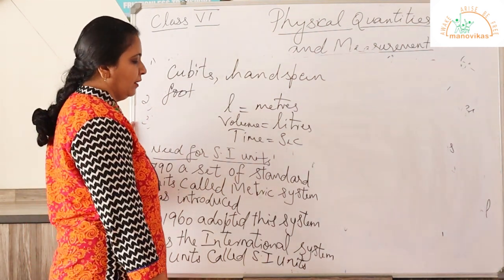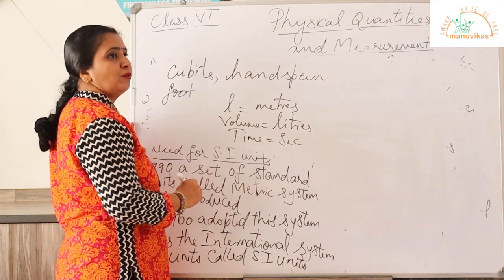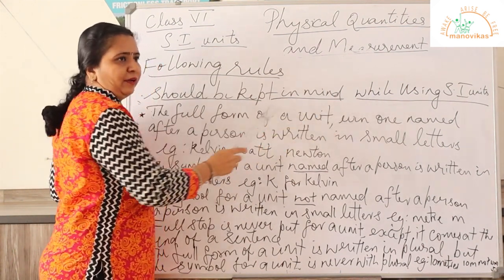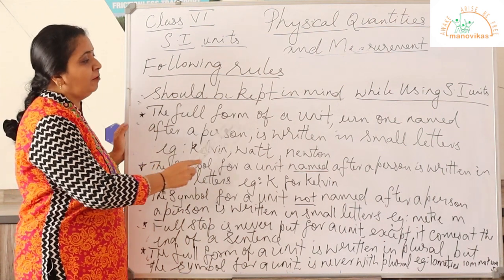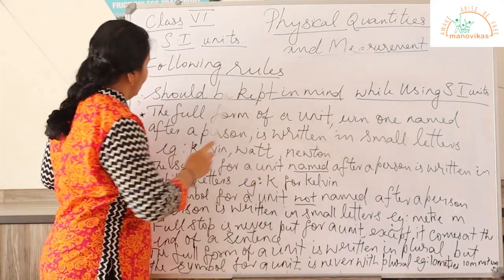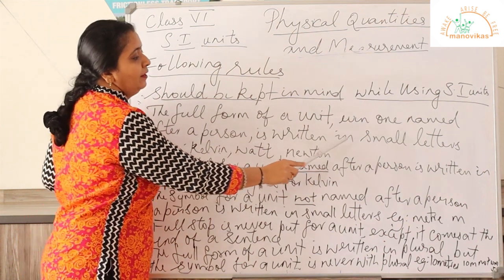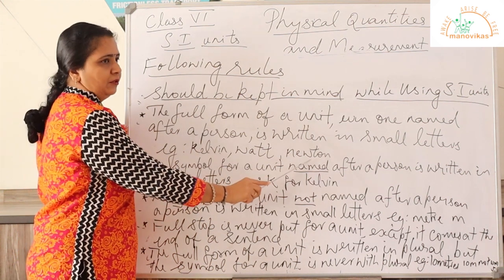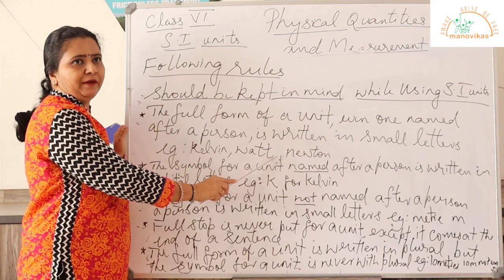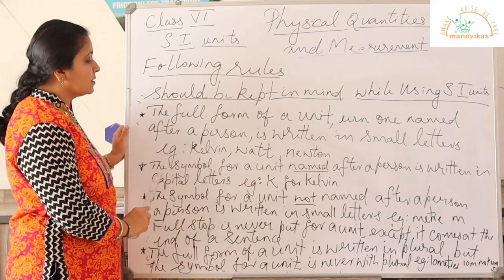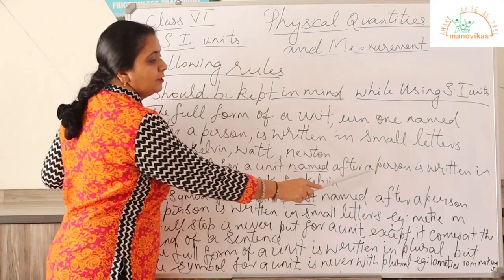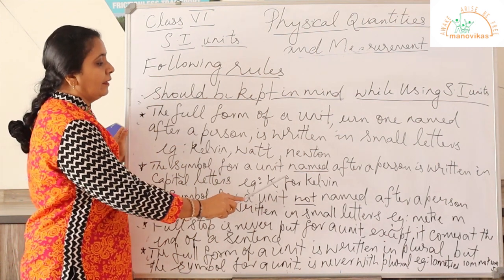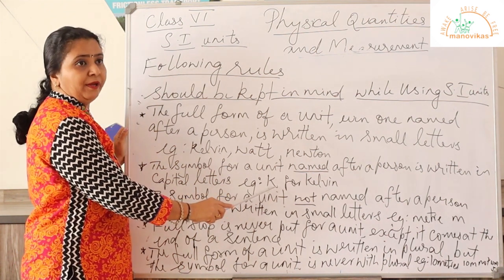Now let us see what are the rules to be followed while using an SI unit. Following rules should be kept in mind while using SI unit. The first rule, the full form of a unit, even one named after a person, is written in small letters. For example, kelvin, watt, newton. All these are written in small letters. Now second rule is the symbol for a unit named after a person is written in capital letters. For example, kelvin. So K will be in capital letter.